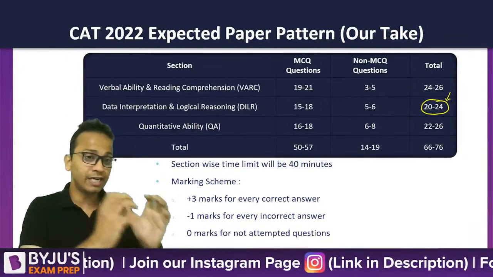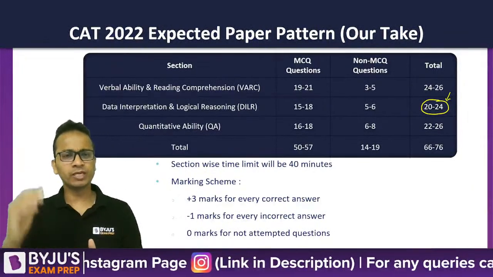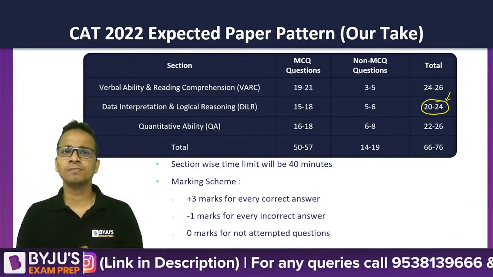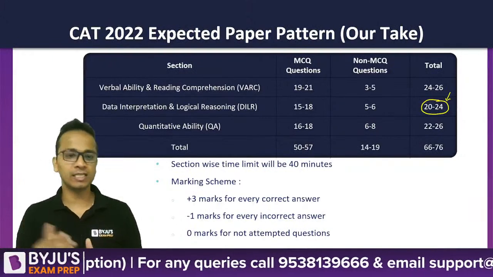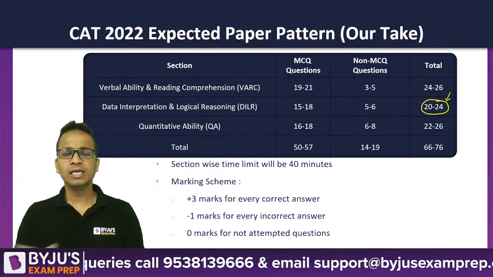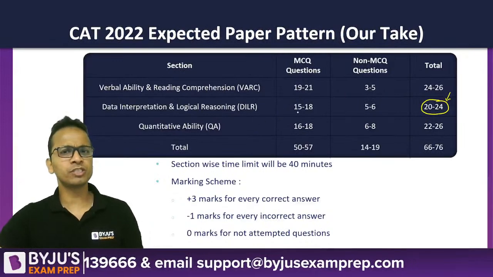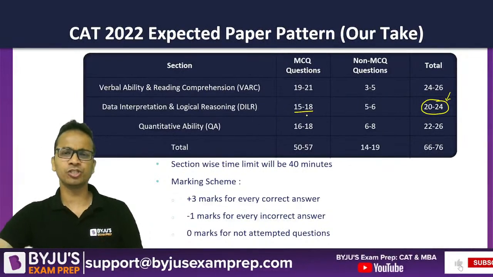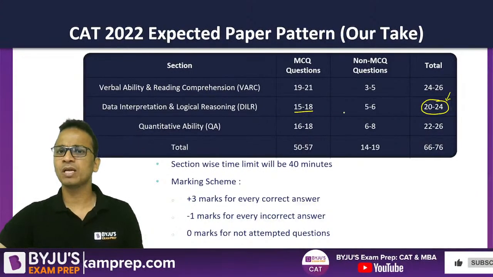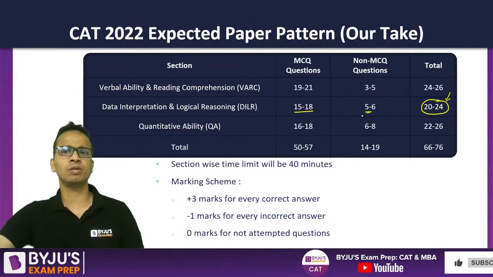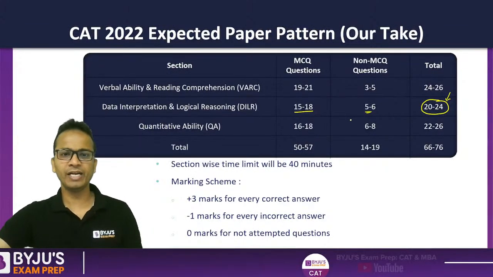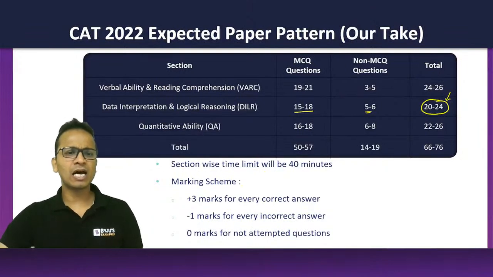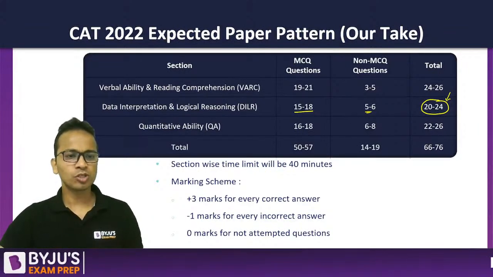If I talk about the DILR section of this year, you can have a glimpse of the expected paper pattern for the other sections as well. Out of these 20 to 24 questions, the expectation is 15 to 18 questions of MCQ type, and the remaining 5 to 6 questions of TITA type. The rest of the things are expected to remain the same.